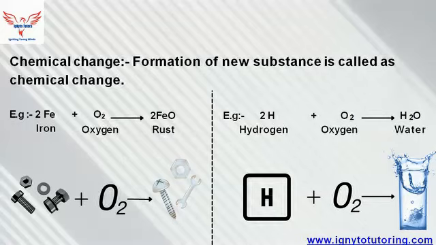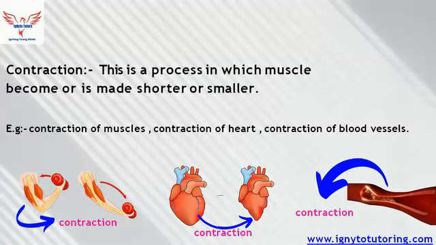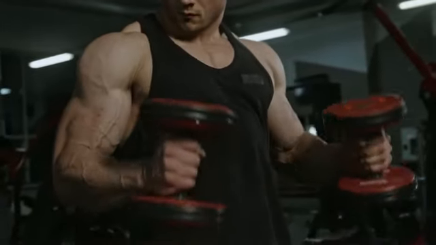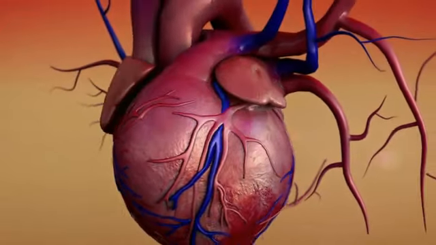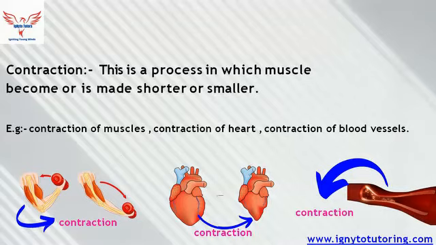Now, let's move to the contraction part. Contraction. This is a process in which a muscle becomes or is made shorter or smaller. Hence, this is what the contraction explains. Contraction of muscles, contraction of heart, contraction of blood vessels. These are the examples of contraction.